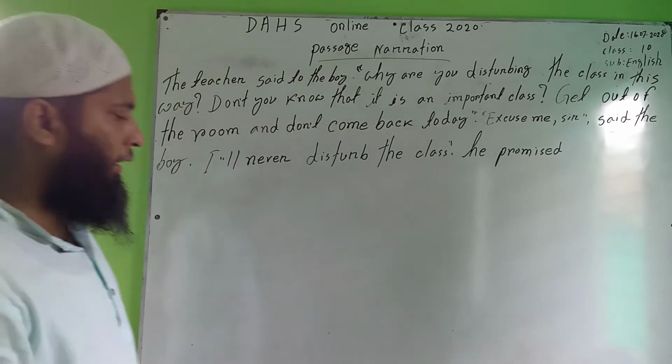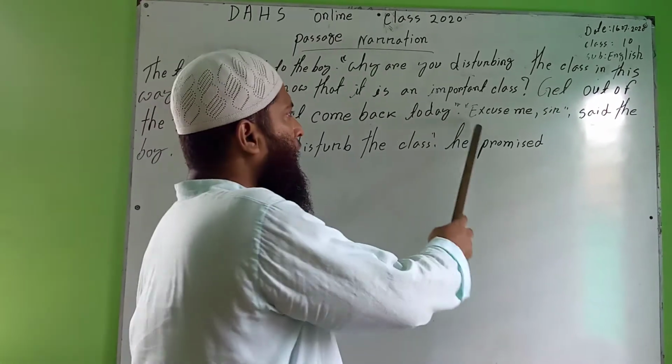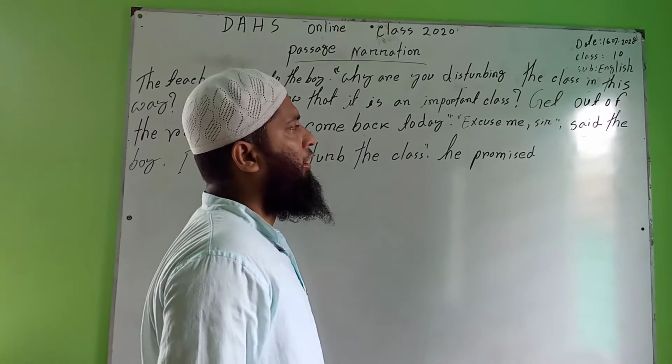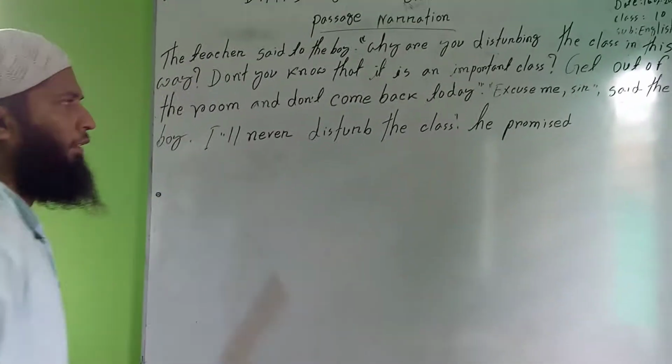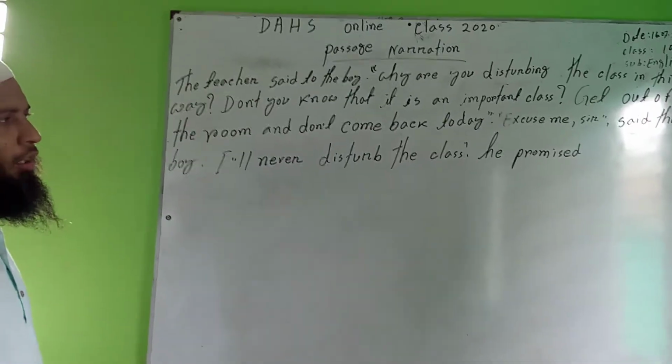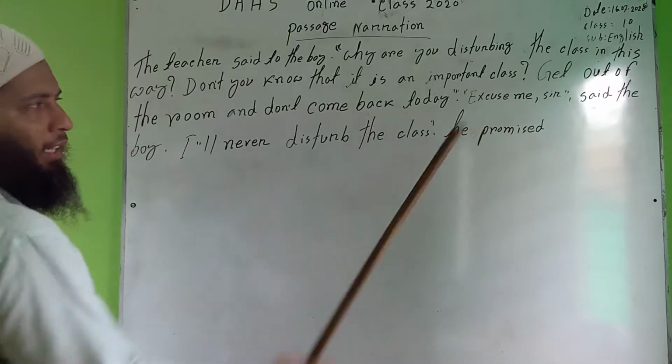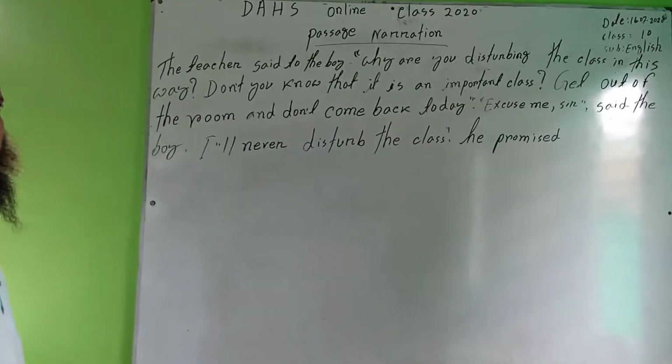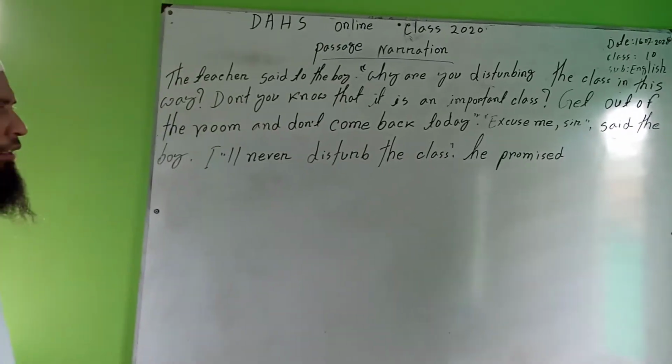Okay. In the next sentence we can see, "Excuse me sir," said the boy. The boy said, here you can see, now see what the boy is saying. The boy is saying "Excuse me sir". The teacher did not say this, the boy said "Excuse me sir".